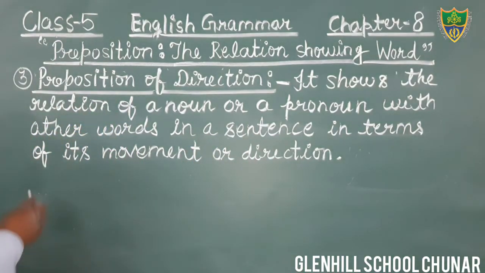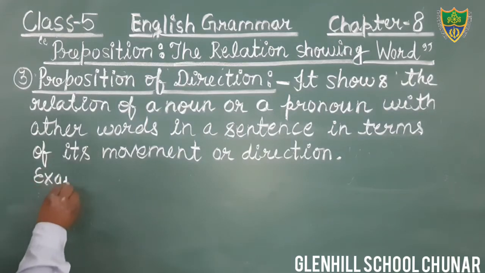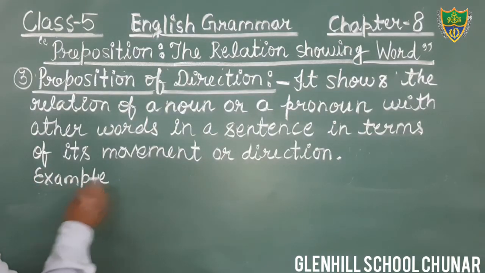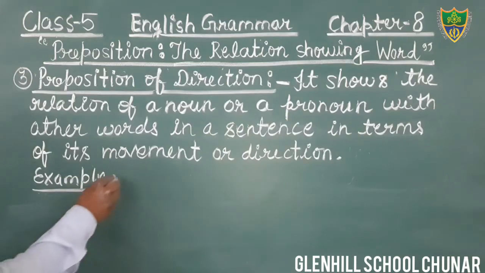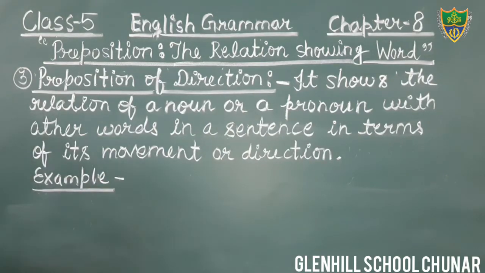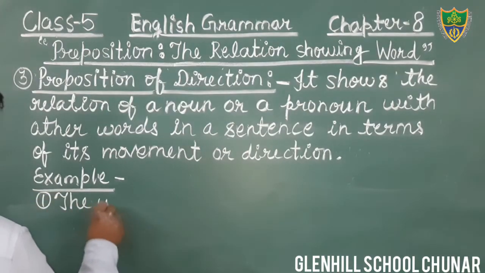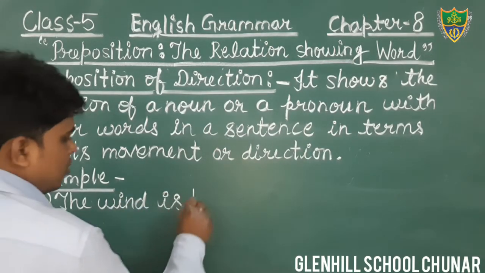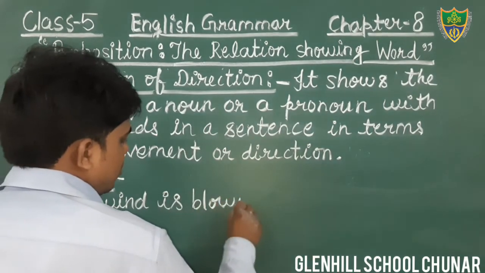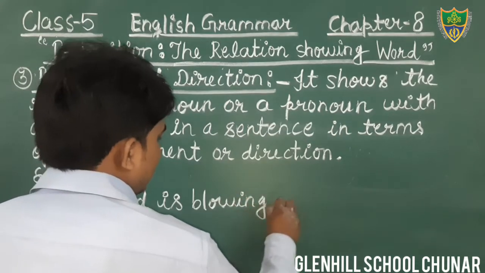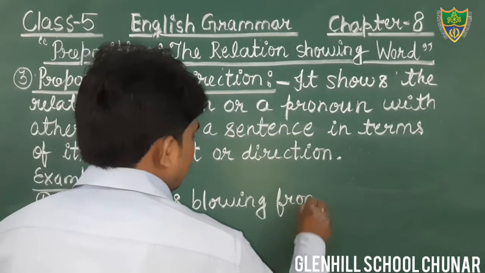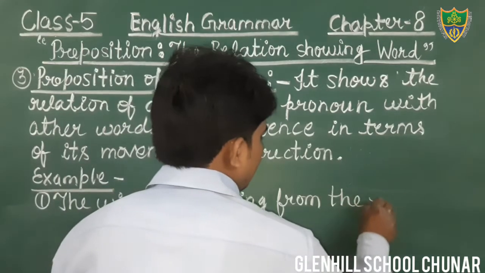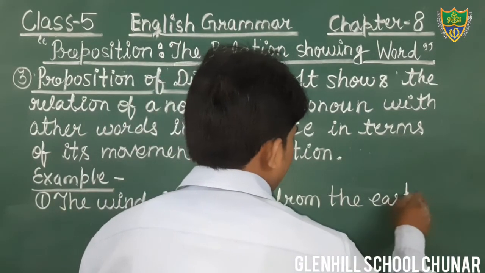Okay, students, example you can write. The wind is blowing from the east. First example, the wind is blowing from the east, E-A-S-T.